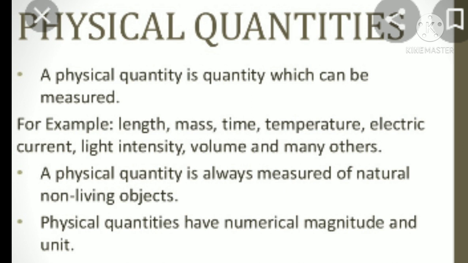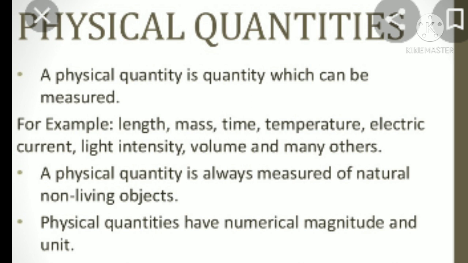A physical quantity is always measured of natural non-living objects. For example, if you are measuring the length of the table, the mass of the substance, or the time, everything is measured of natural non-living objects. These physical quantities have numerical magnitude and unit.